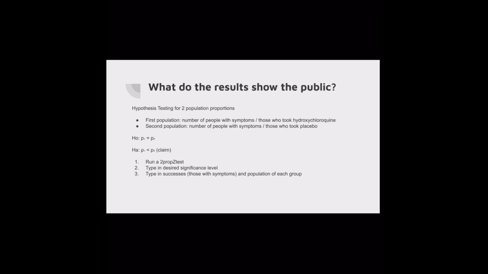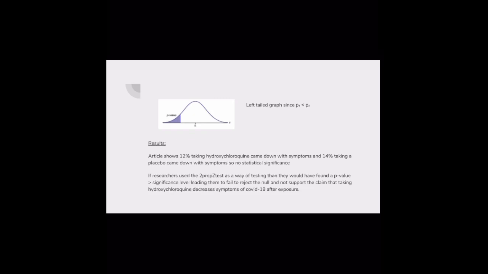And then you can run a 2-prop z-test, type in the desired significance level, and type in successes, which is those with symptoms, in the population of each group. Since the alternative hypothesis is that P1 is less than P2, the graph would be left-tailed. The article shows 12% taking hydroxychloroquine came down with symptoms and 14% taking a placebo came down with symptoms. So the results in the article show no statistical significance.